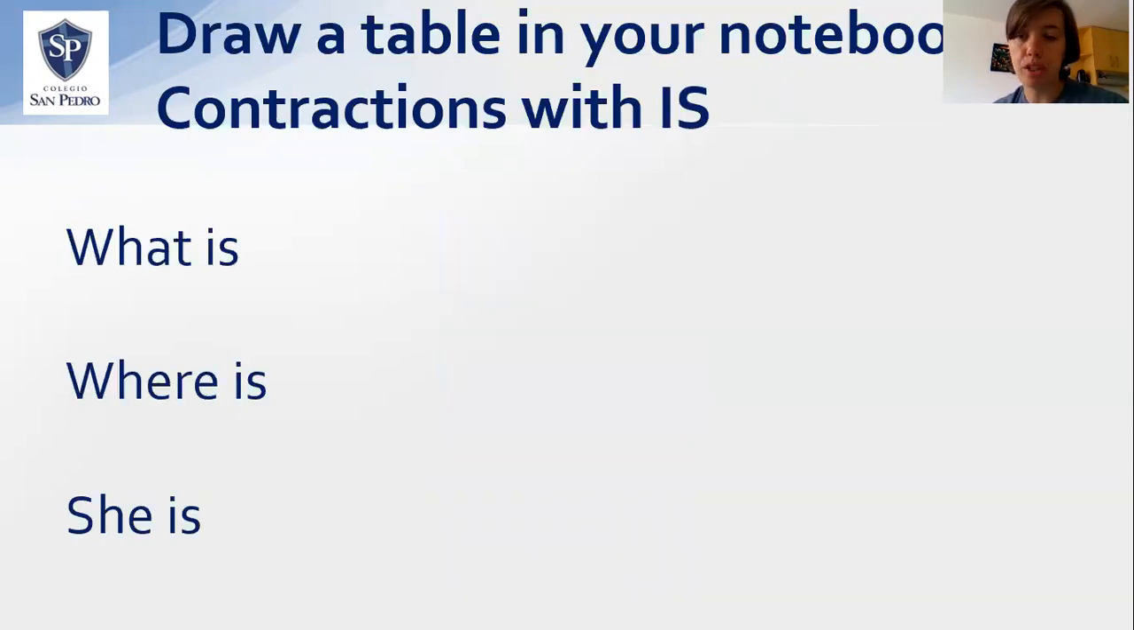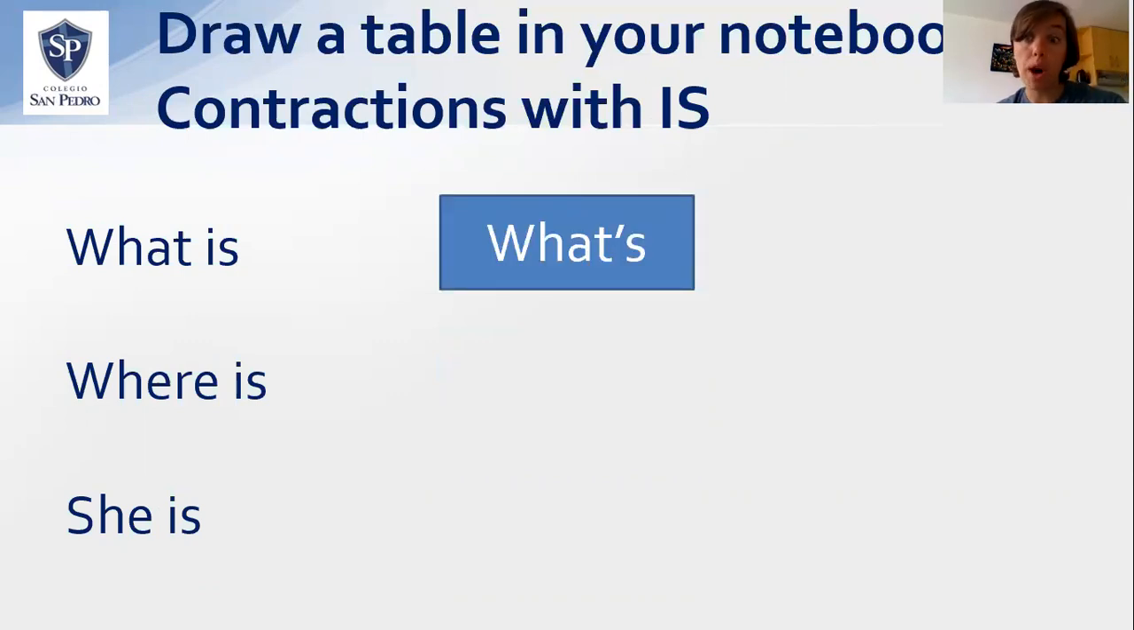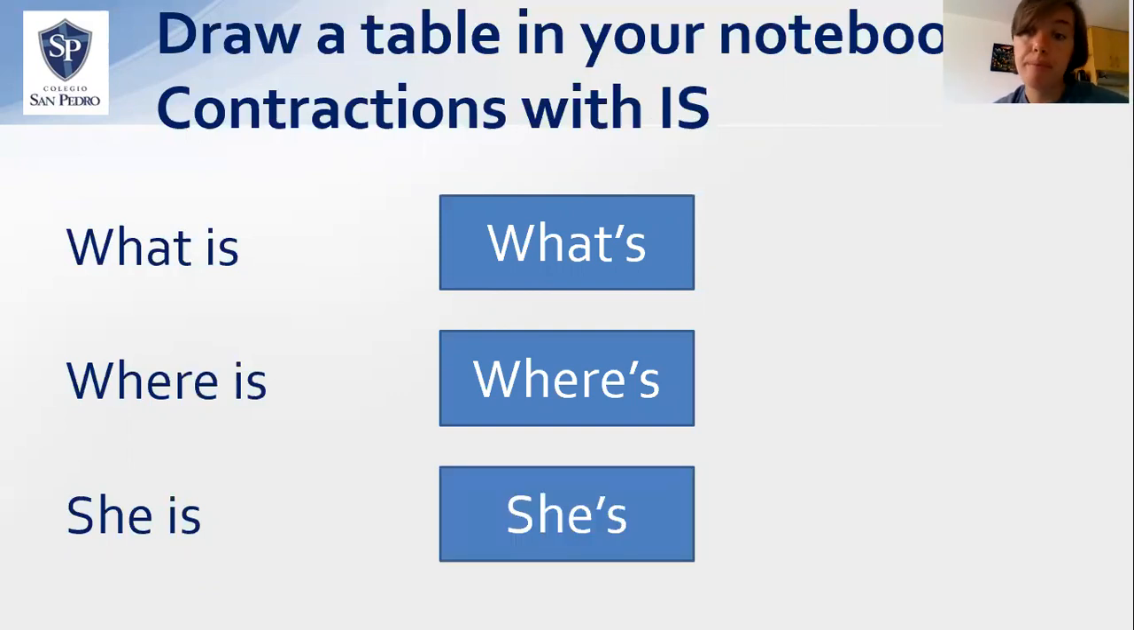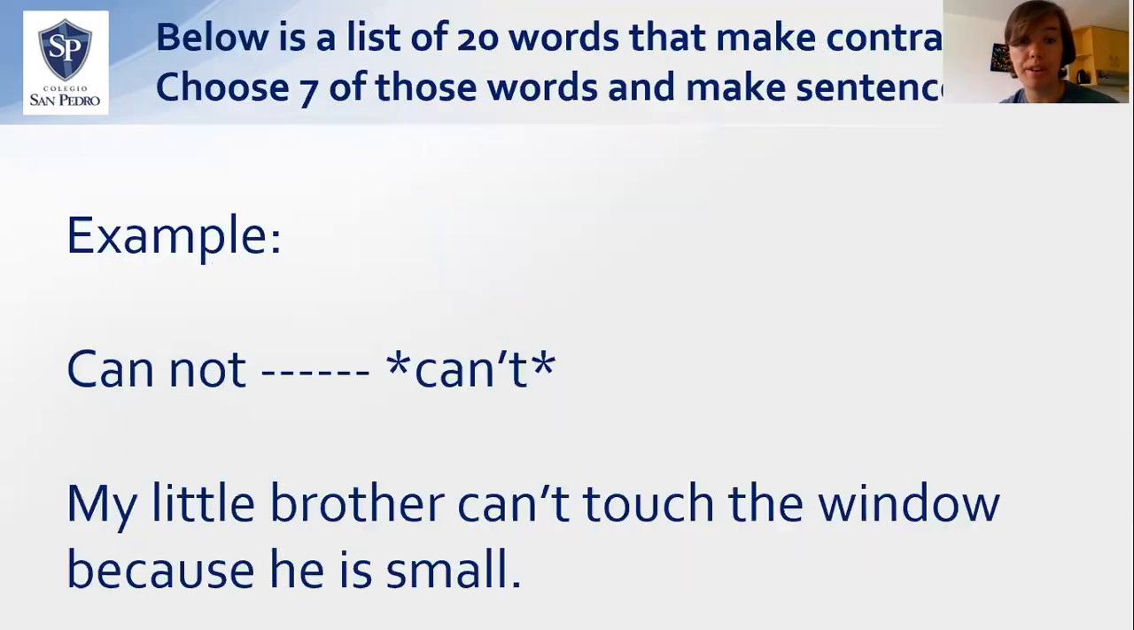Our final group of contractions we're going to work with is the word is. What is combined together makes what's. Where is combined together makes where's. She is combined together, she's. Just like in will, that apostrophe replaces the W-I in will. Here in is, that apostrophe replaces the I. So it's making those two words, combining them into one.